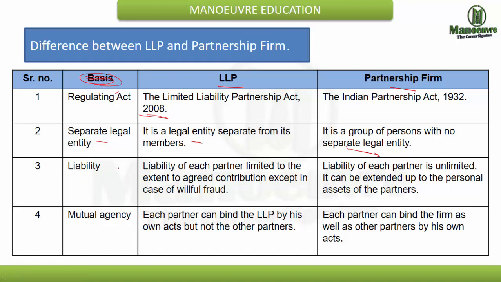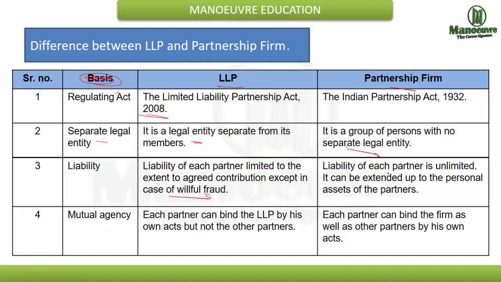Now we see the liability in partnership. In LLP, the liability of each partner is limited to the extent of the agreed contribution, except in case of willful fraud. So if there is a fraud played by a partner, then of course that partner is liable for it. But otherwise your liability is limited only up to your contribution.